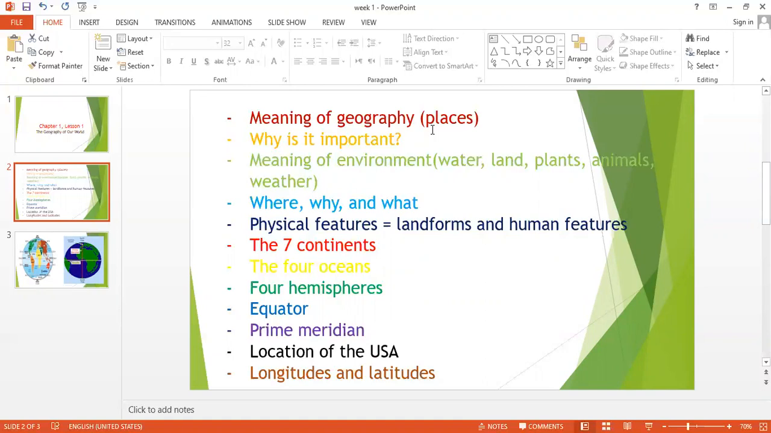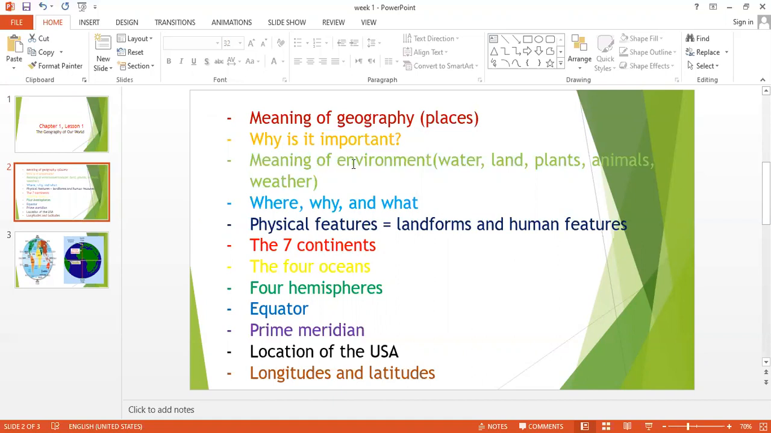What is the meaning of geography? This is the first point you have. Geography, guys, is the study of the people and places of Earth. When you study any place, it means that you're going to study the geography of this place. Any place, it's a country, it's a city, it's a continent. So what is the meaning of geography? It means the study of people and places of Earth.